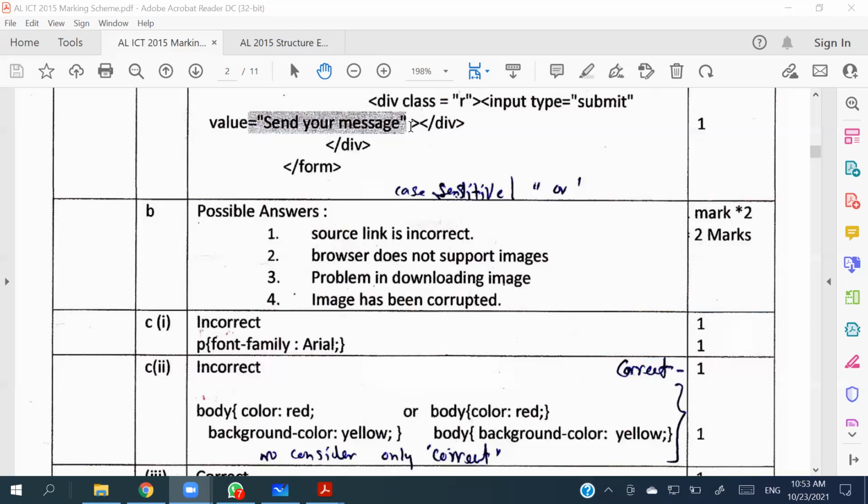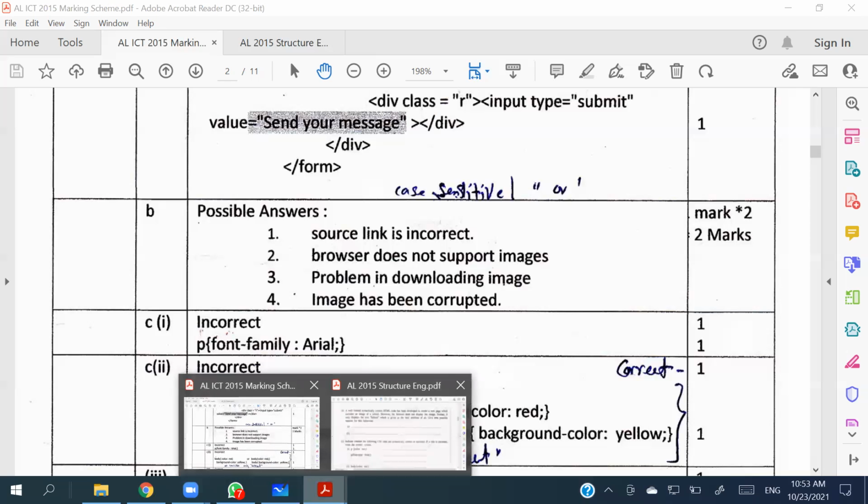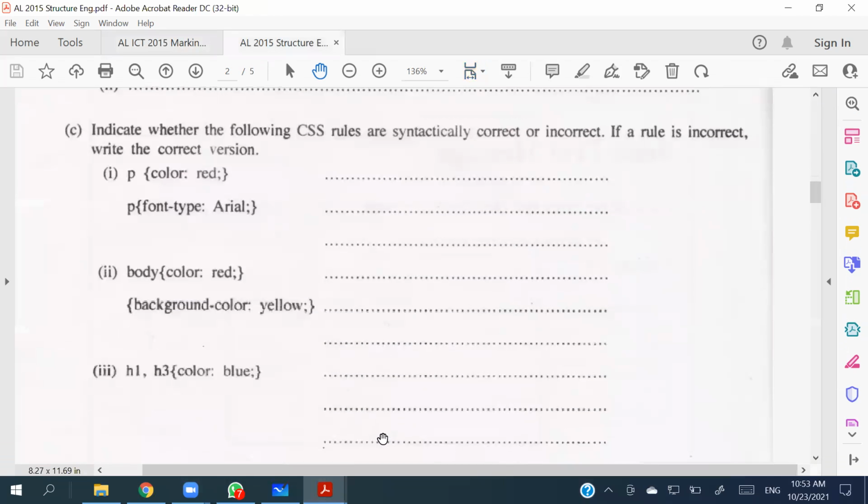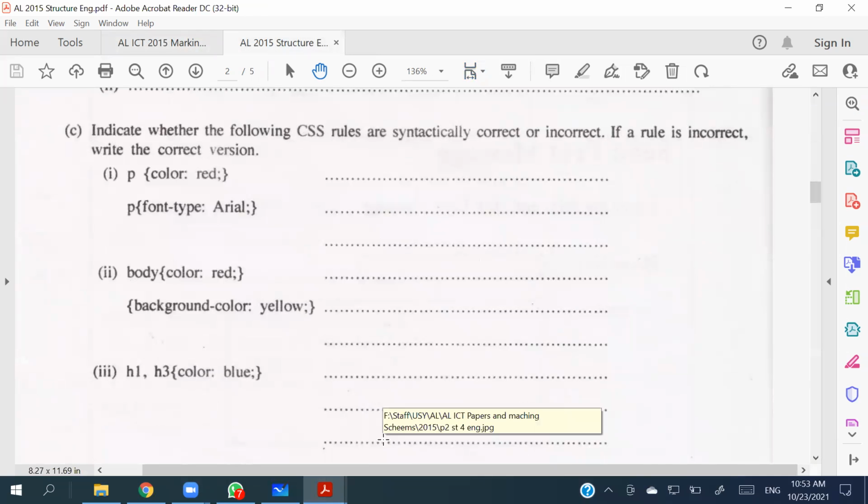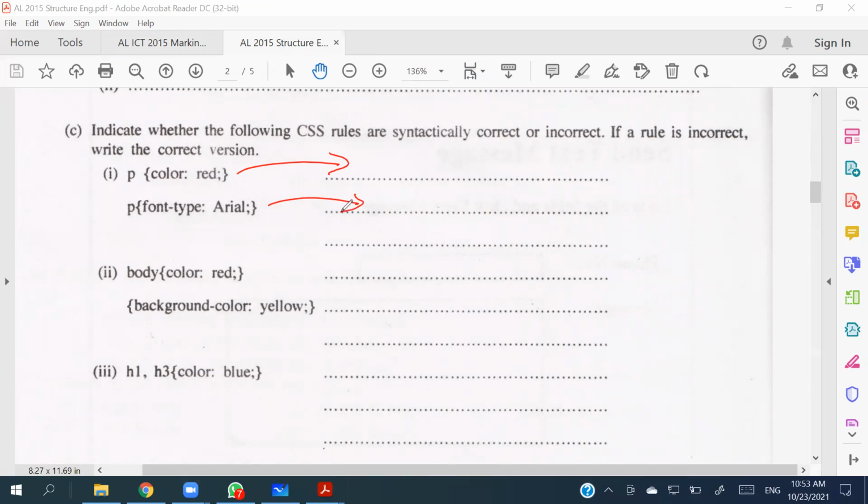Yeah, in the third part, it is asking whether these CSS things are correct or incorrect, or if it is incorrect, they're asking you to write the correct one. So you have to be careful when you are giving the answers for this particular part, right? So for the first one, you can say this is correct, and you can say this is wrong, and go for the correct one, right?